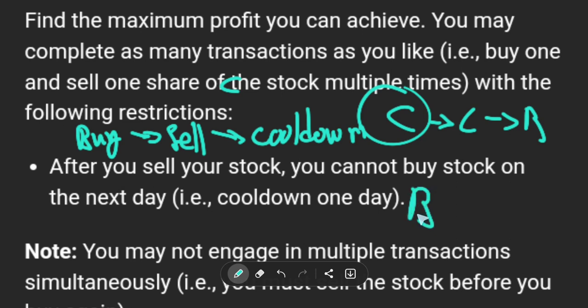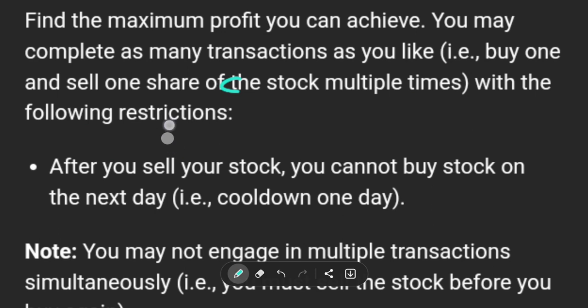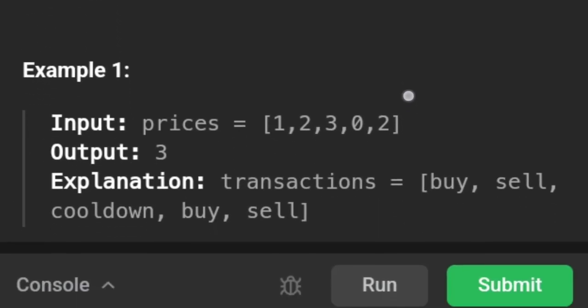Okay, I cannot have buy then buy. Of course, I cannot have sell then sell. But no one forces me not to do cooldown and then cooldown and then cooldown and then only buy. So we have here a couple of rules on what we can do and what we cannot do. And basically, we need to find the maximum profit.